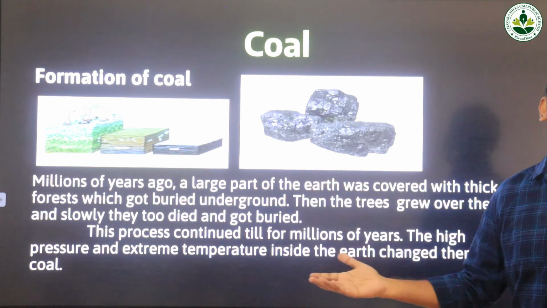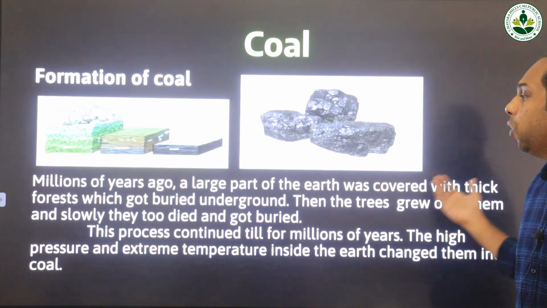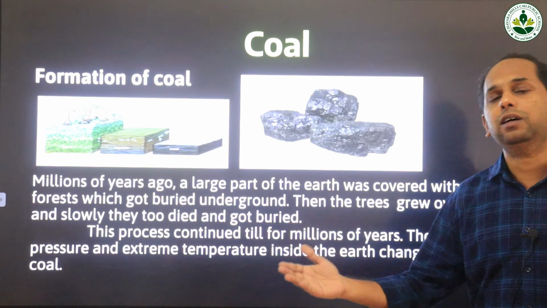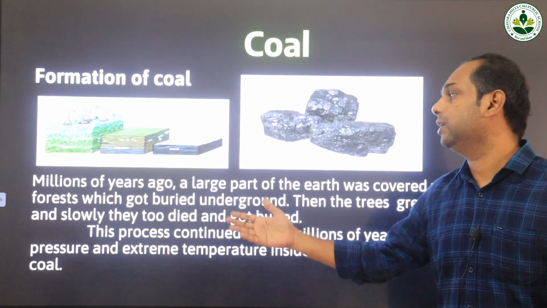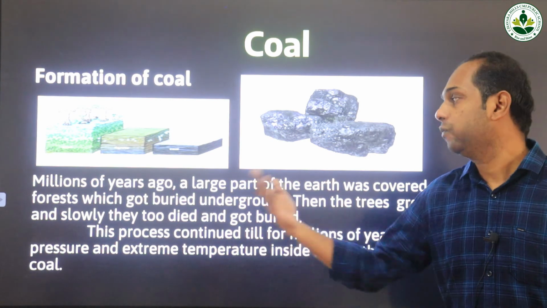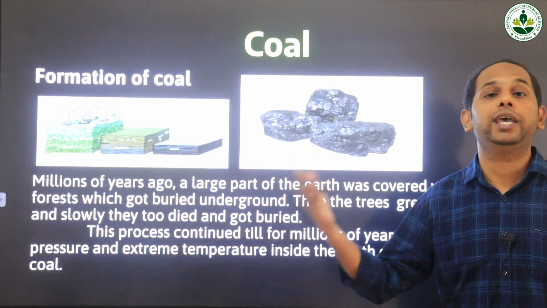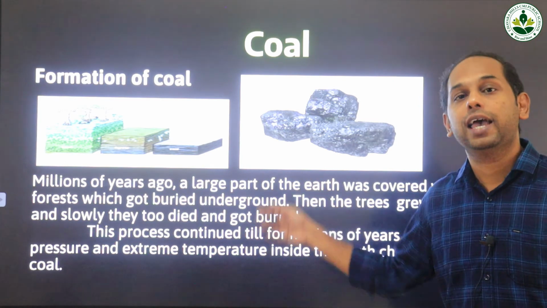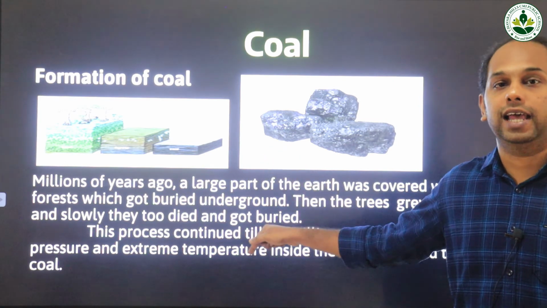Many varieties of trees grew on these swampy forests, and later when the lifespan of these trees and plants finished, they started to decay or died and were buried inside the swampy forest itself.